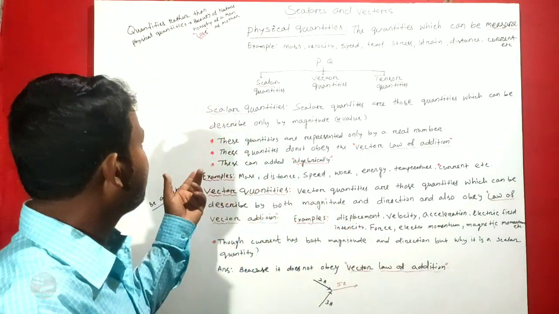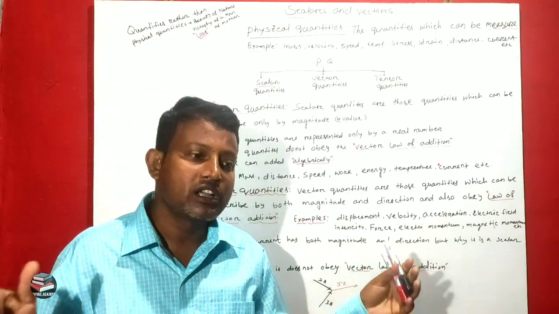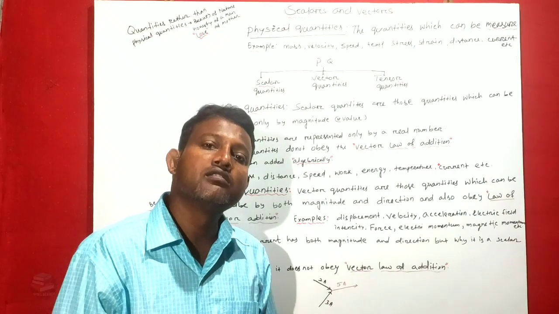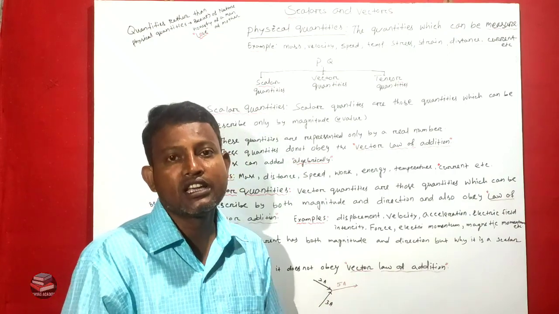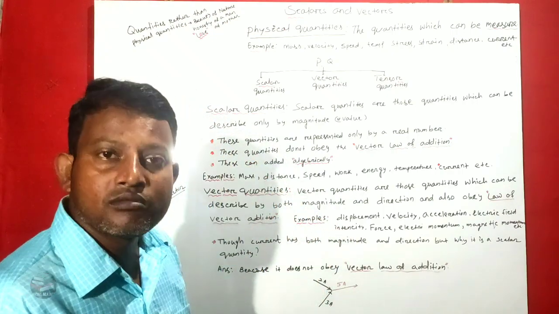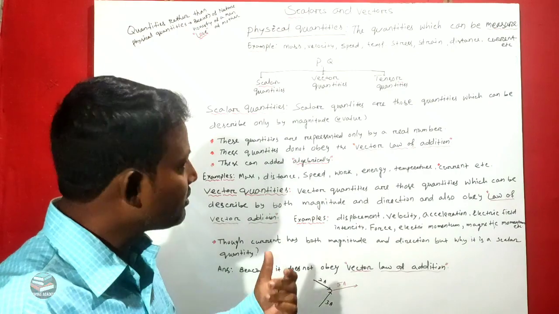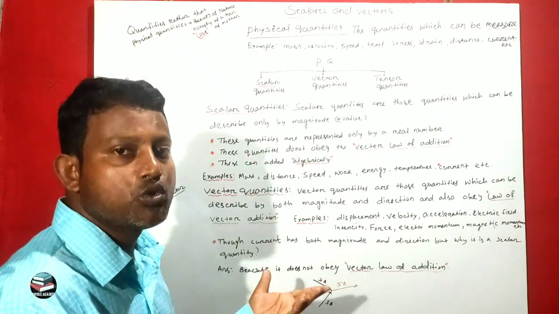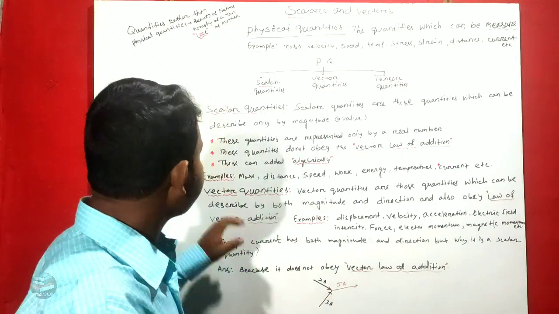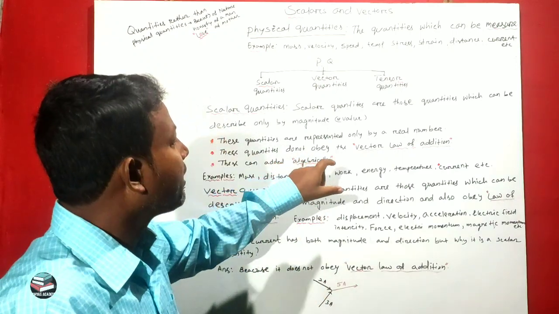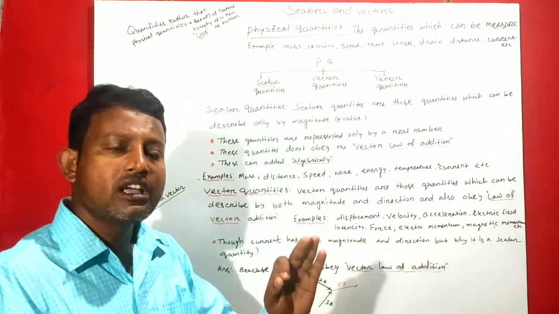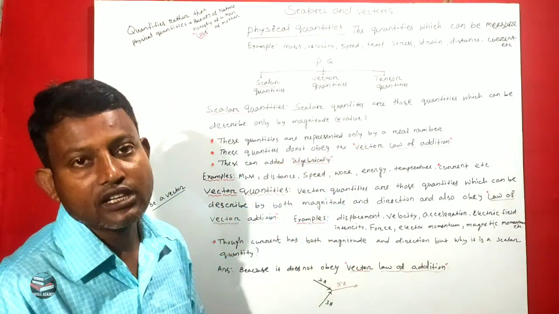For example, the magnitude of length: 3 meter, 4 kilometer, 5 centimeter. These are the lengths of a given substance or given thing. So these are real numbers. Mass of a substance: 5 kilogram, 3 kilogram, 2 kilogram, like this. These are real numbers. These quantities do not obey the vector laws of addition. The scalar quantities do not obey the vector laws of addition.